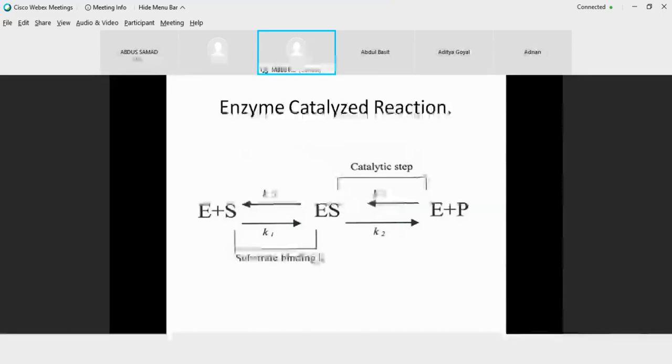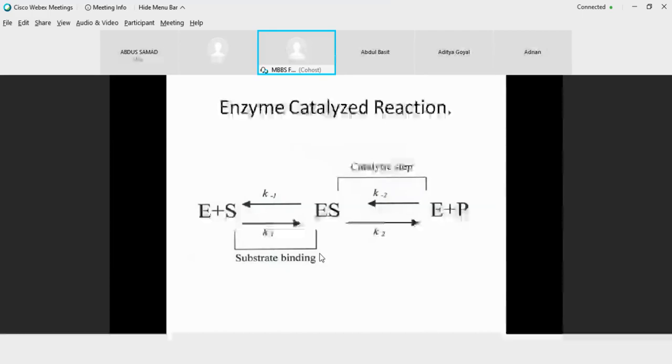What is happening here is that the substrate, which was randomly moving in your blood or in your cellular fluid, has now been trapped by the enzyme. So it is now oriented and fixed. Randomization is minimized, so the conversion of the substrate to the product would be faster. So this catalytic step is enhanced by the enzyme. In this reaction, we are assuming that one substrate combines with just one enzyme to form one central complex, that is, an enzyme substrate complex.